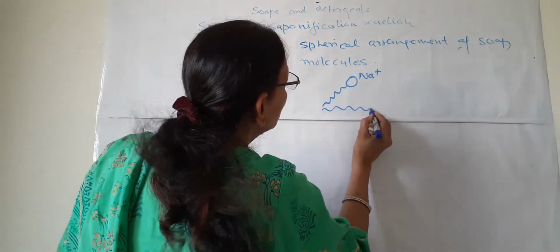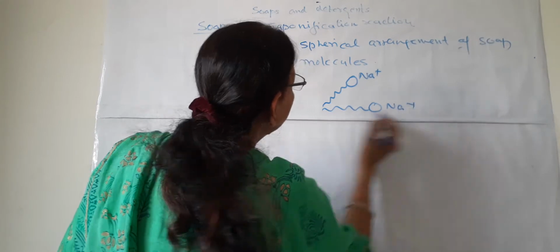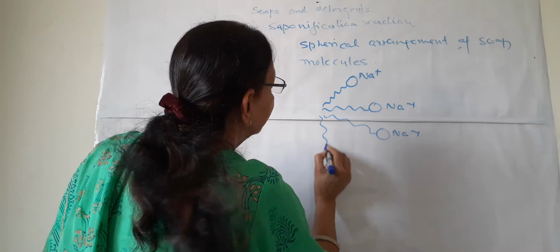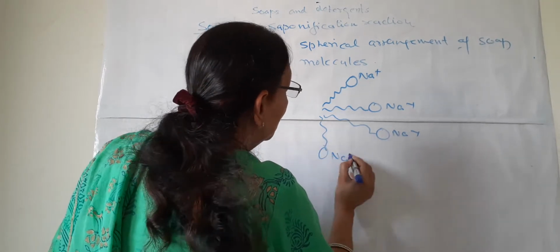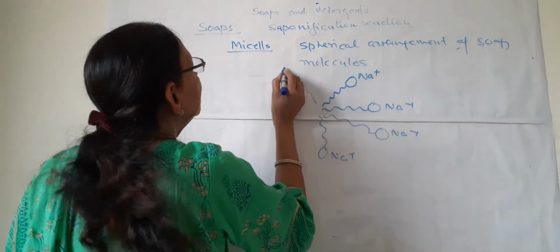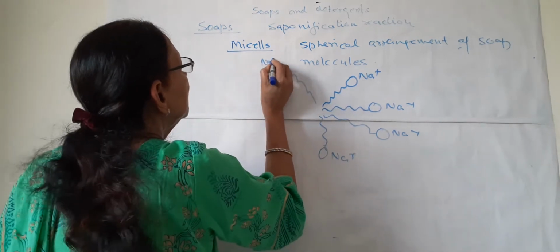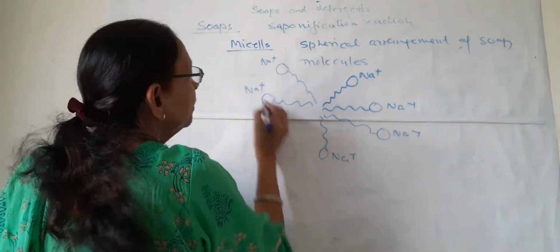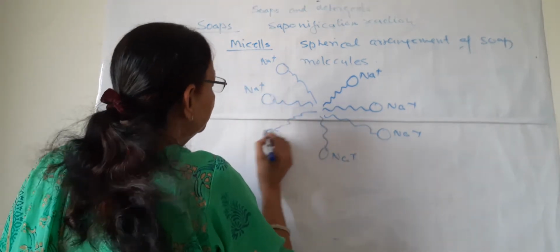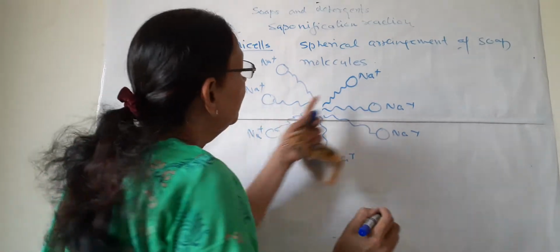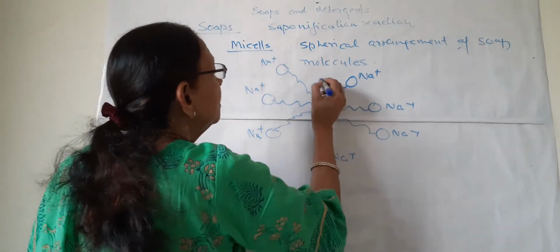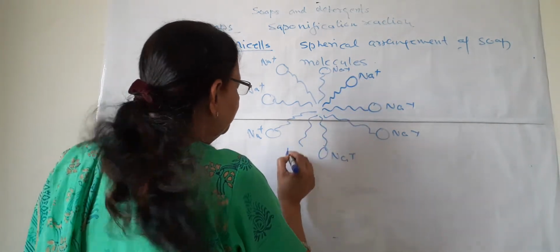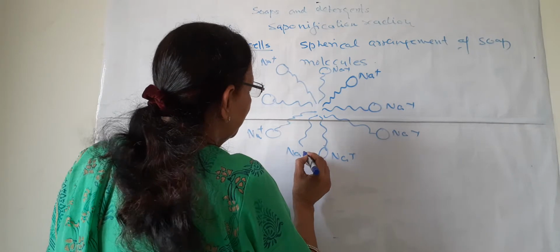All the soap molecules arrange themselves in a spherical arrangement with sodium towards the periphery and all the tails towards the interior, towards the center of the sphere.